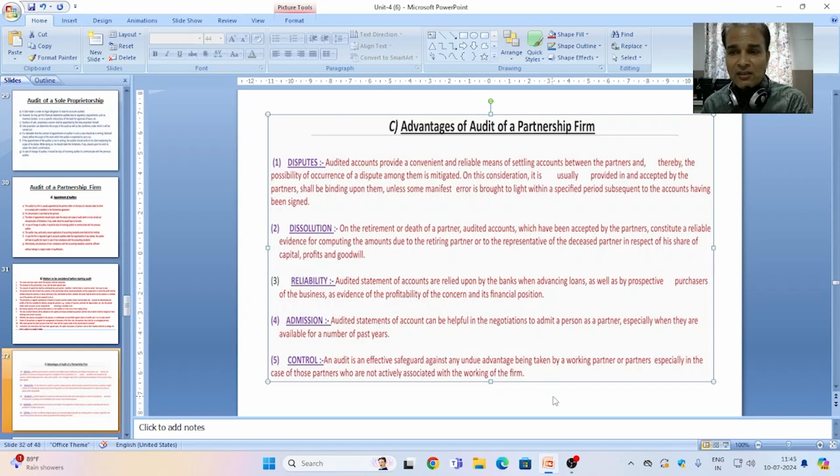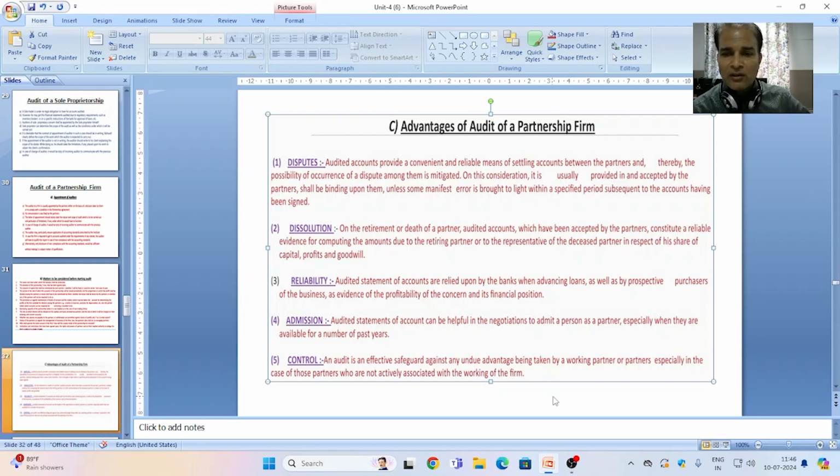On this consideration, it is usually provided that accounts, once accepted by the partners, shall be binding upon them unless some manifest error is brought to light within a specified period subsequent to the accounts having been signed. So audited books of accounts will be taken as a ready reference in the future when any type of dispute occurs, and audited books of accounts can be used as evidence.